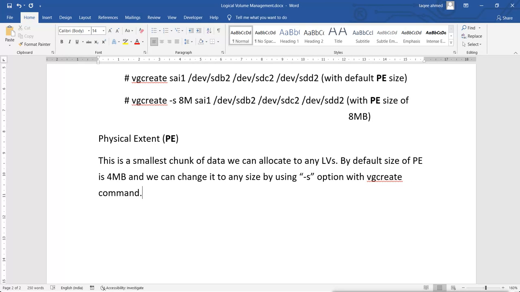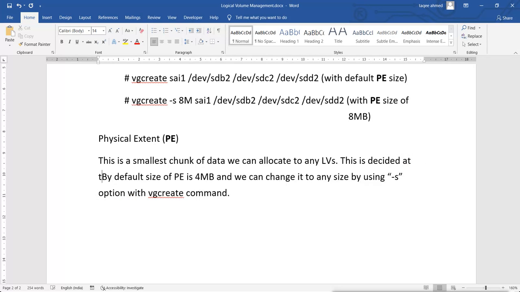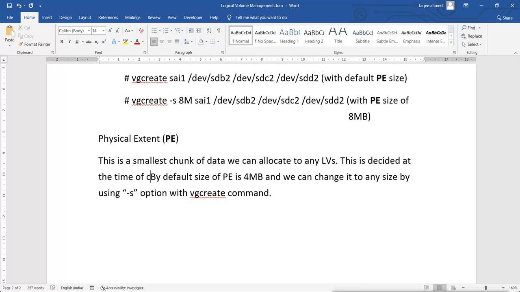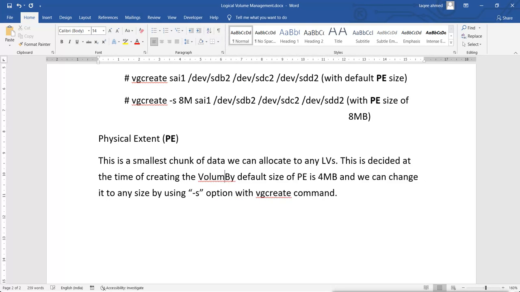So this is about PE, and it is decided at the time of creating the volume group.